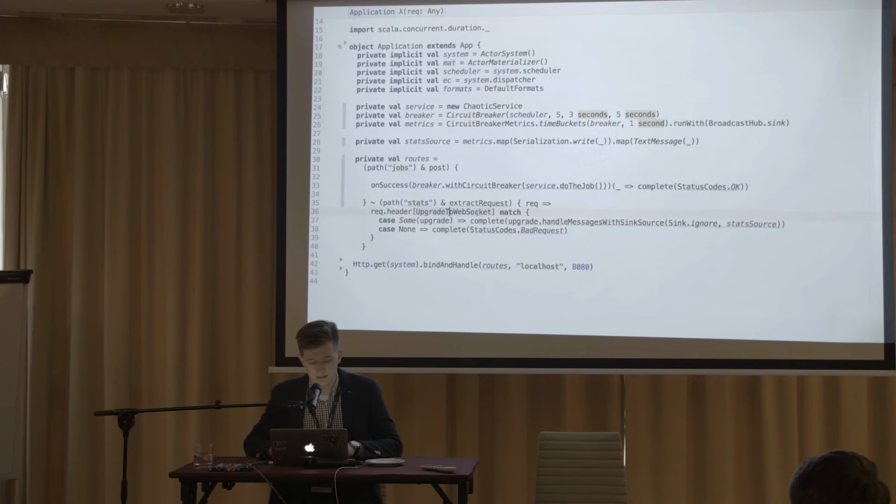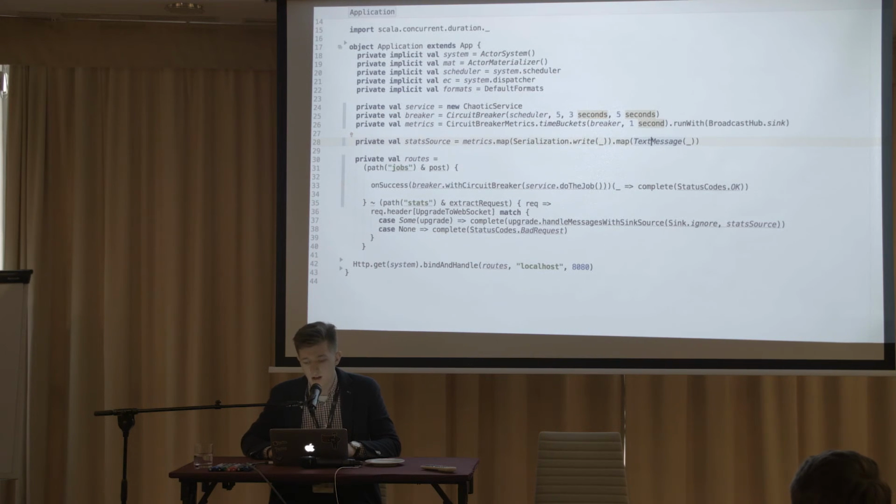In this example, we are only going to have the WebSocket which is pushing the data to the user. So we can use another method of establishing the WebSocket connection. We just take some upgrade to WebSocket header, and then we use a method handle messages with sink and source. The sink for messages from the website will be Sink.ignore because we want to ignore the data from the website. And the source will be the stat source, which is just our metrics, serialized to JSON and then mapped to text.